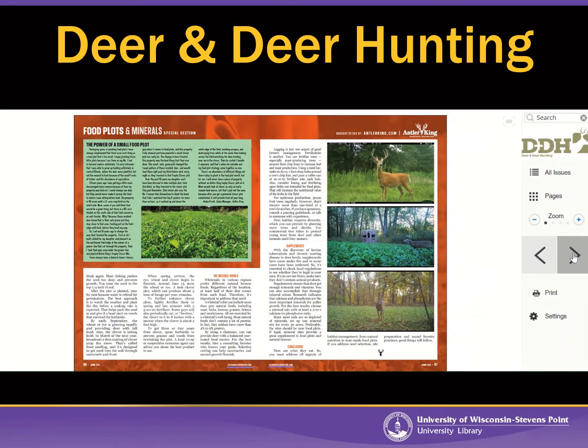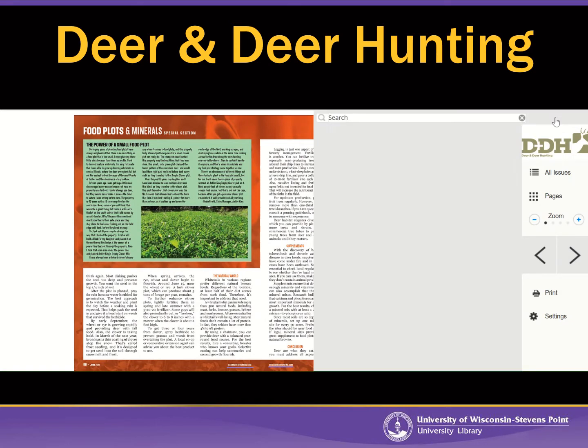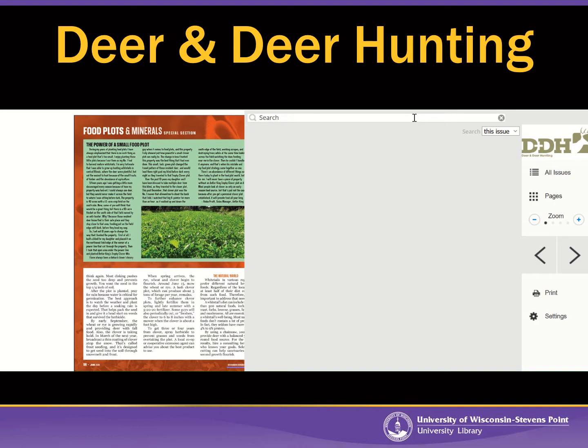Now, you can search within individual magazines in Flipster in the search bar up here, but it's a little wonky. So let's say that I'm curious if CWD is mentioned in the magazine. So then I could just enter the keyword CWD into the search bar, and then I do have to click on Enter on my keyboard.